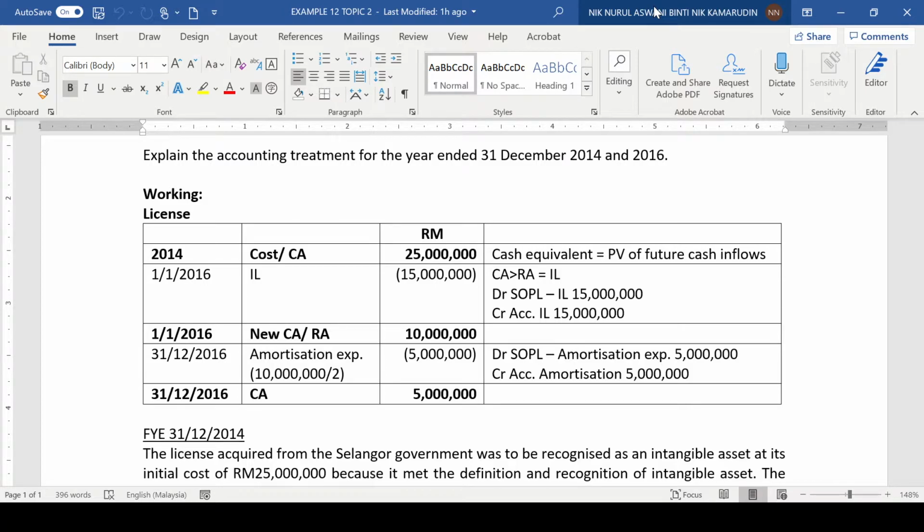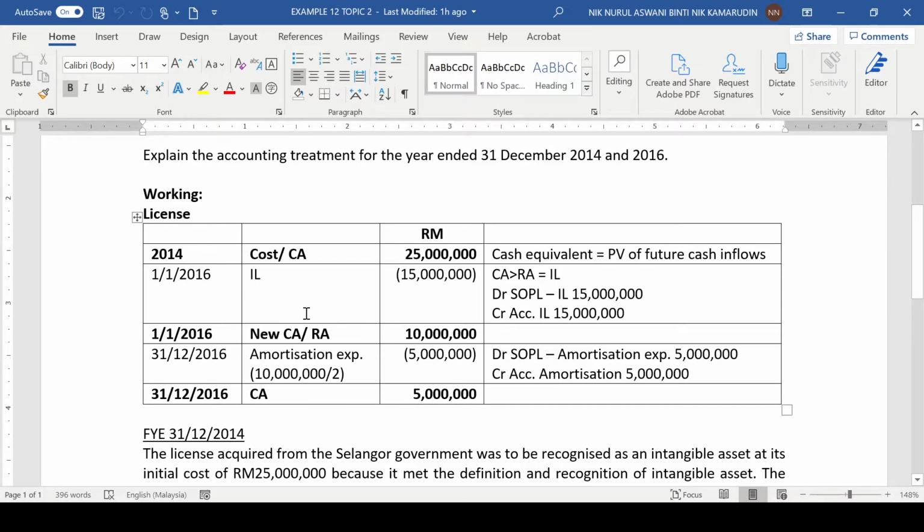And then in year 2016, what happened? Because there is a limit to the useful life, we need to provide for amortization expense for 2 years, so 10 million is to be divided by 2 years. So 5 million amortization expense. At the end of the year, the carrying amount is 5 million. If you are required to prepare the journal entry for year 2016: debit SOPL, impairment loss 15 million, credit accumulated impairment loss 15 million. Then debit SOPL, amortization expense 5 million, credit accumulated amortization 5 million.